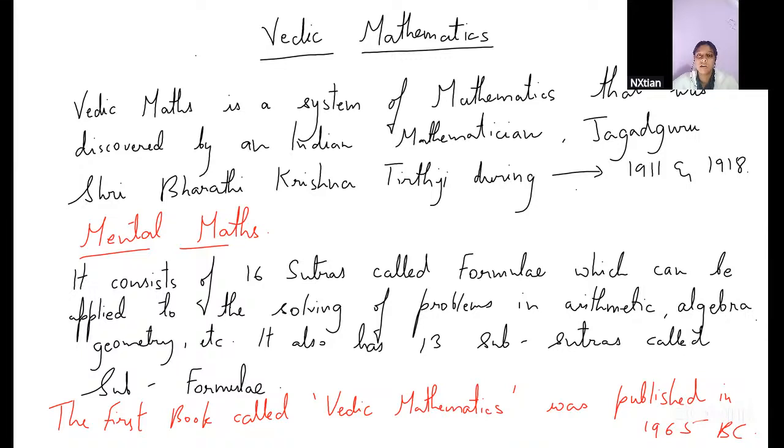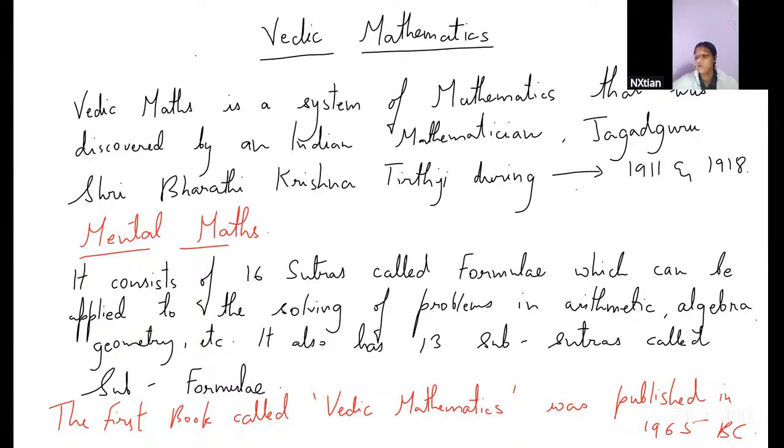No, BC, ma'am. AD is just now. But Sameer's right, BC does go backwards. If it's BC and it goes backwards, he wouldn't have published it in 1965. He would have published it earlier than 1918.